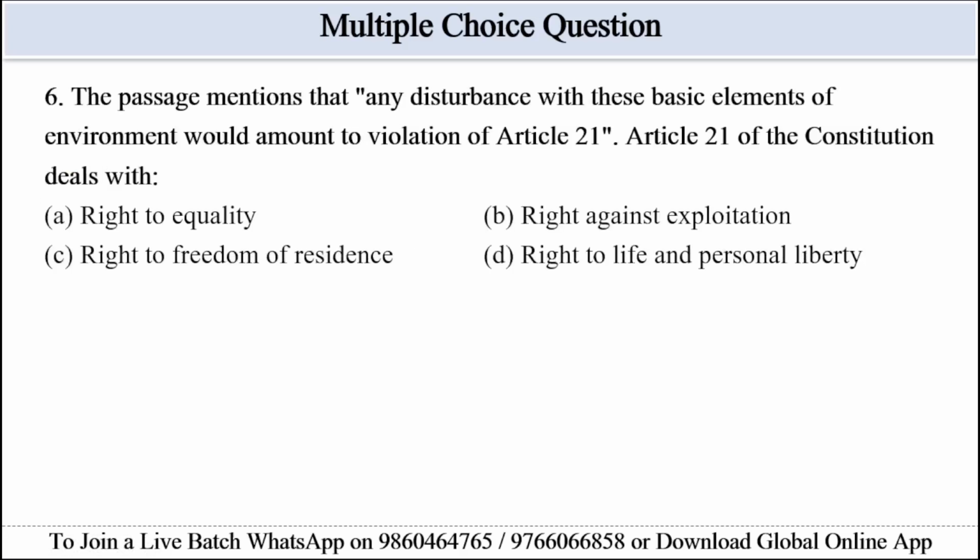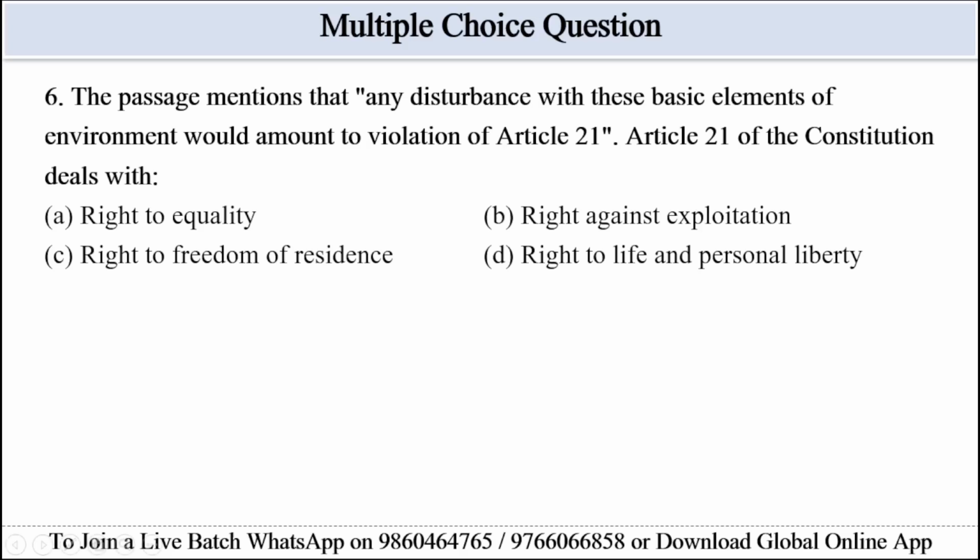The passage mentioned that any disturbance with these basic elements of environment would amount to violation of Article 21. Article 21 of the Constitution deals with: options are given: right to equality, right against exploitation, right to freedom of residence, and option D, right to life and personal liberty. So let's eliminate options.